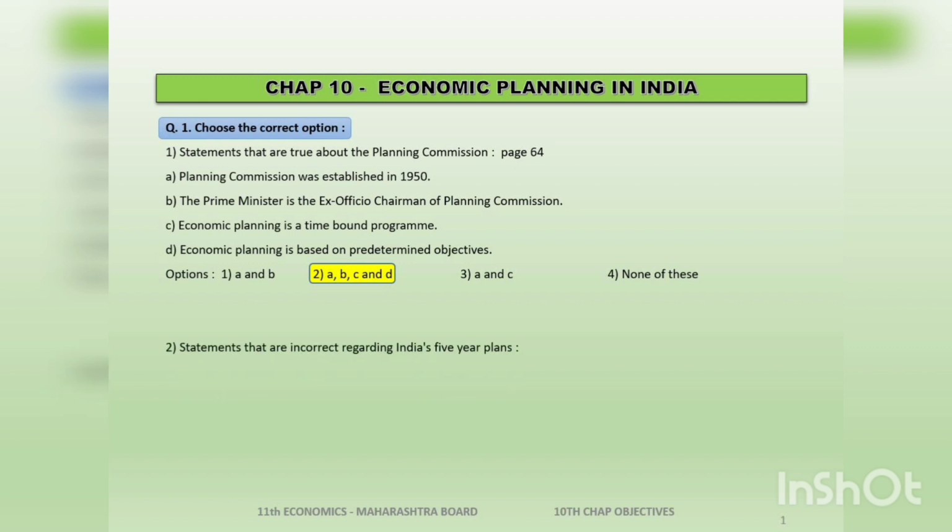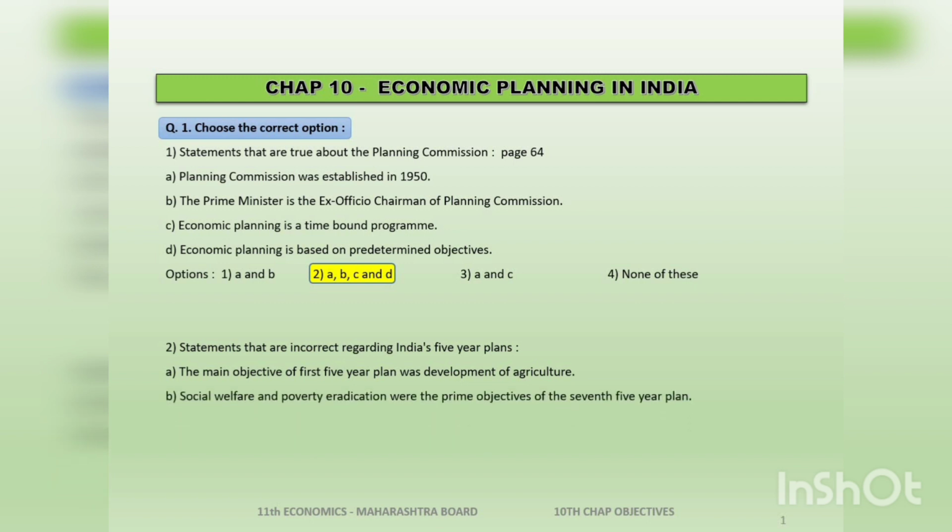Statements that are incorrect regarding India's 5-year plans. Children, remember, to learn this, you should go through the table given on page number 65. It provides us information about all the 5-year plans that India has taken into account. The first is, the main objective of the first 5-year plan was development of agriculture. It's 100% right. आज़ादी के बाद हमारे पास और कोई source of income नहीं था, and India was an agrarian country. The mistake that our planners made was they put all their efforts only on agriculture, completely ignoring the industry part.